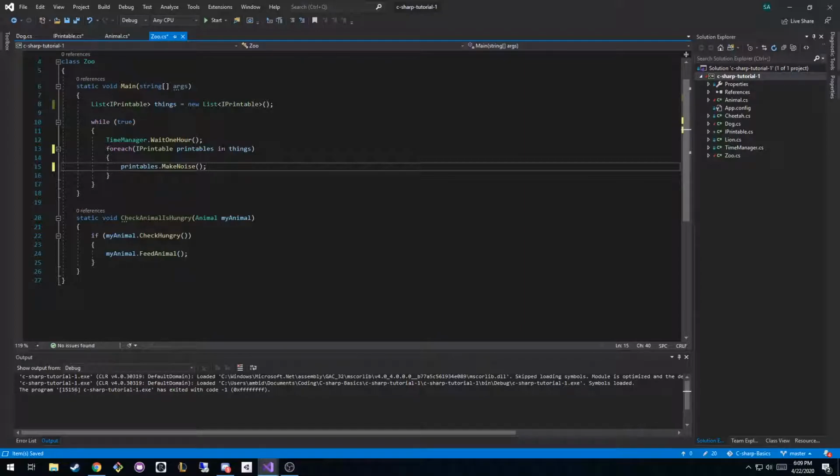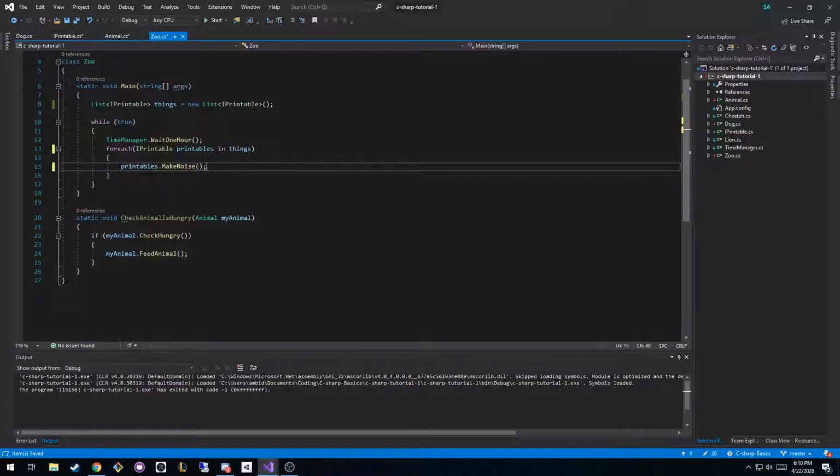So I'm trying to come up with another example here. Okay, let's take this for example. We could have a car interface with an animal, right? And what would they have in common? Let's say movable, right? They have some way to move on, let's say, a 2D screen, and so you'd call the function move, and an animal would move based off of its movement speed, and a car would move maybe based off its movement speed and how much gas it has left or something like that, right?